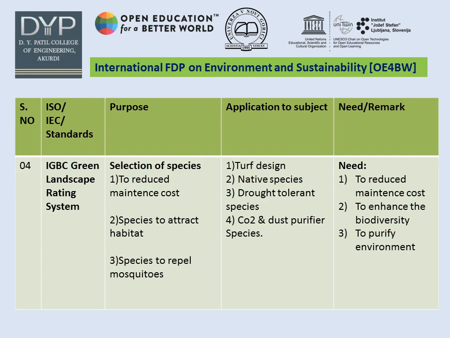Next point, selection of species. This is one of the important points that we consider in this project: to reduce maintenance costs, species to attract habitat, species to repel mosquitoes. And the applications are done in this project with respect to this point: thus design, native species, drought tolerant species, CO2 and dust purifier species. And the need of this point is to reduce maintenance costs, to enhance the biodiversity, to purify environment.